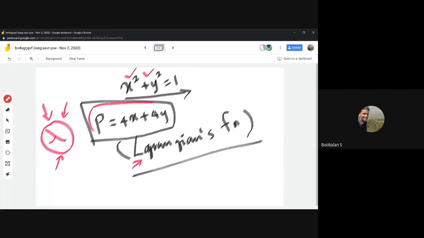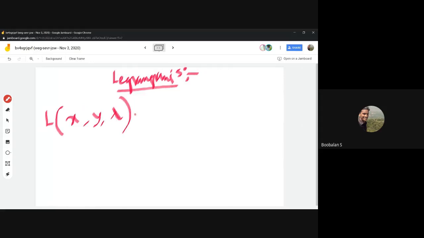This is my maximize function that we're going to find out, and this will represent my constraint. So the constraint is related to my lambda. My constraint is the condition x square plus y square equal to 1. He relates this value to lambda, introducing one more value lambda.